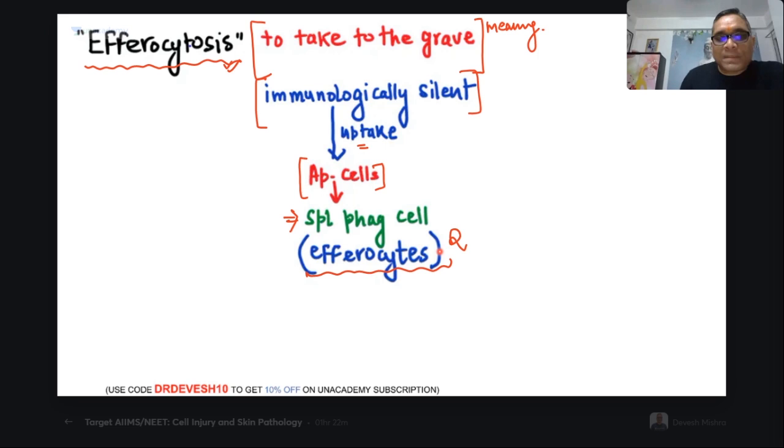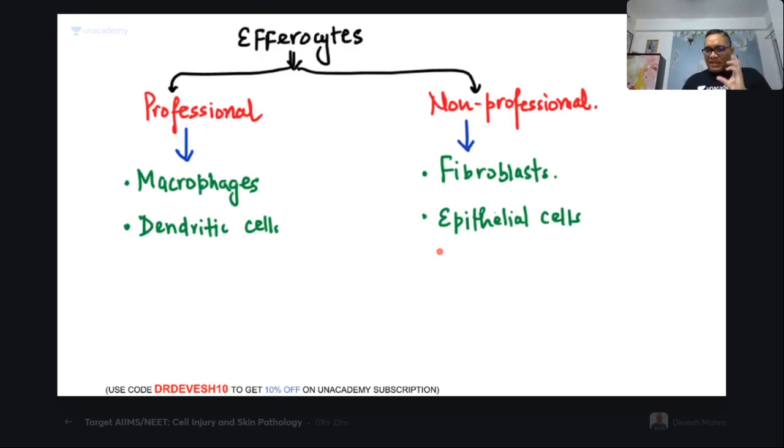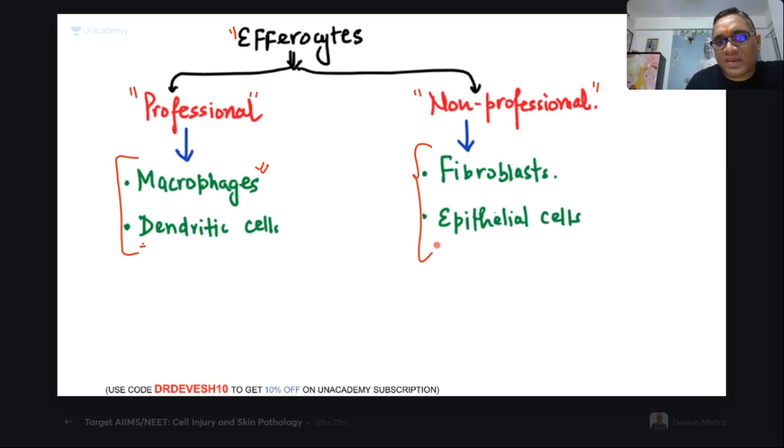Now coming to the next thing. What are the efferocytes? Now you can see that your question is given, and your answer is given here. So efferocytes are both professional and non-professional phagocytic cells. Normally, when you see phagocytosis, you will see only macrophages involved. But here you can see macrophages and dendritic cells as usual, but non-professionally it can also be done by fibroblasts and epithelial cells. That is why these are special.